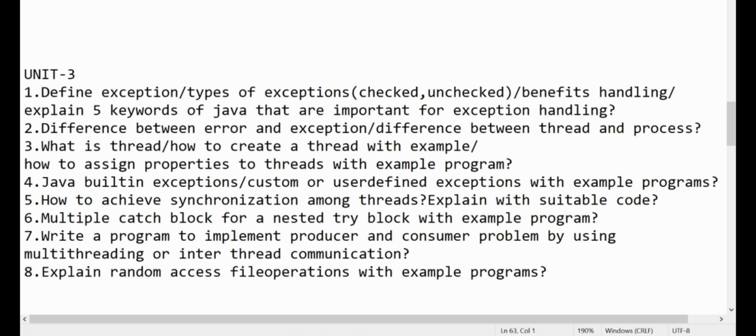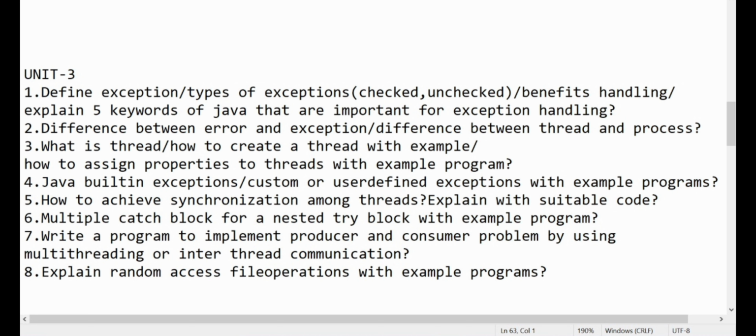Second question, difference between error and exception, or difference between thread and process. This one we have already seen in C++. Now also you have to see and learn example programs related to Java. Third question, what is thread? How to create a thread with example. How to assign properties to threads with example program. So we have to learn an example program for this.